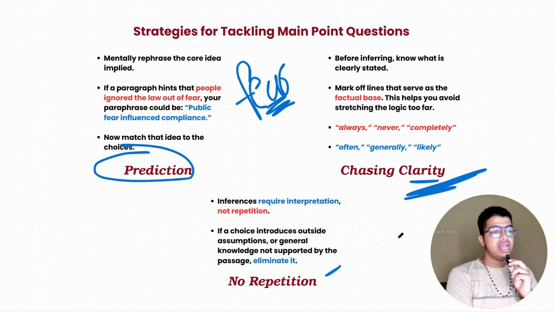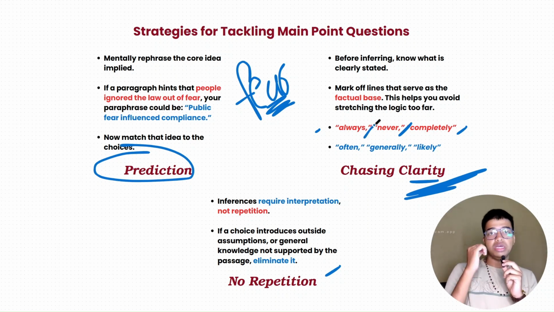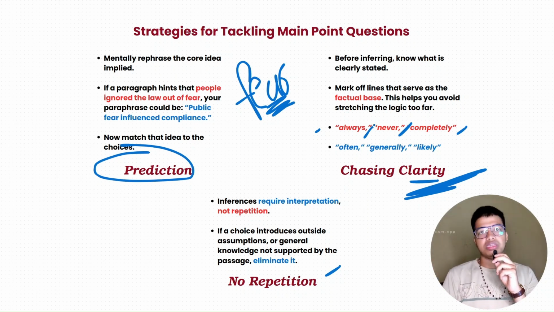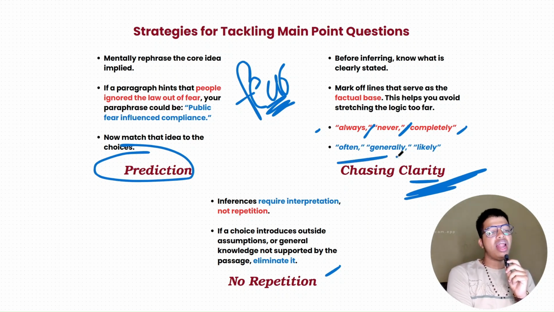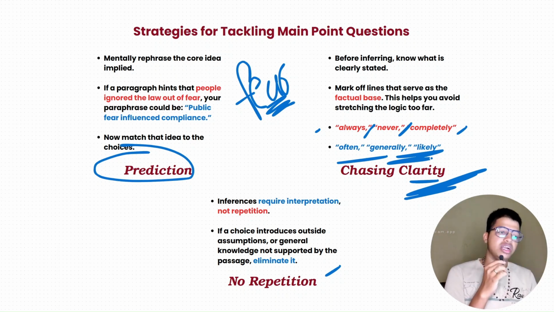Look out for words like always, never, and completely. These extreme words, always stay wary of them. When supporting a claim, it is very rarely seen that authors take extreme positions, unless they are abstract, where in a philosophy you can take extreme ends. Generally they are not there. So words like often, generally, and likely are more appreciated. So yes, watch for all these things. I will also come back to this a little later.